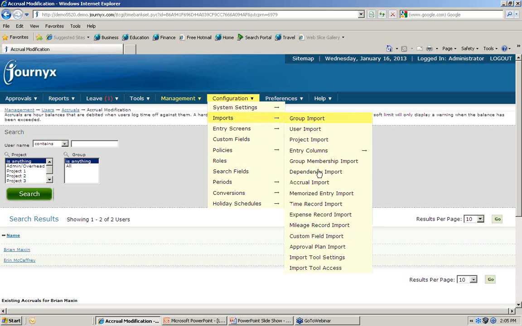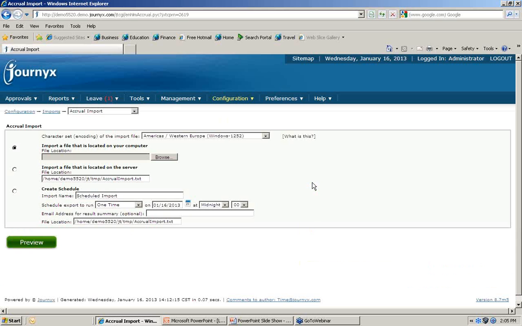Another option would be to import that balance. We have an accrual calculation import, which basically is just one of our standard import tools that would allow you to manage those balances in an Excel spreadsheet and then periodically either manually browse and upload that file or schedule that import to run as often as need be, whether that be by pay period, once a month, once a year, just depending on what your rules are.